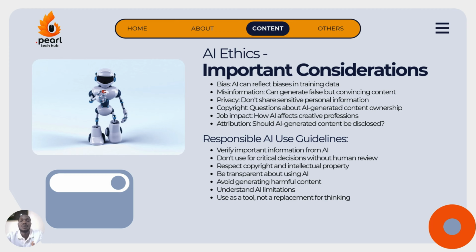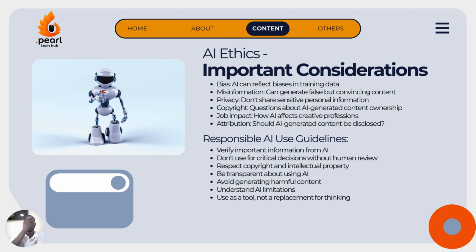Then we have misinformation and privacy. Misinformation means that you can generate false but convincing content. Then we have the copyright part. A lot of information that is copyrighted and published is being used by the AI tools, and at some point we may not have credit being given to those people. Then the job impact. We use AI tools on a daily basis that impact our jobs, enhancing our jobs in a good way, and at some point it could be in a bad way, making us lazy. Then attribution: should AI generated content be disclosed or not? That's a question to answer.